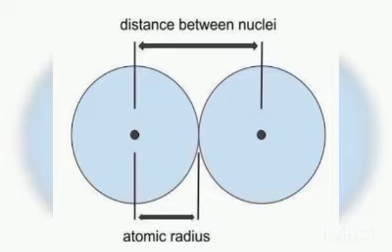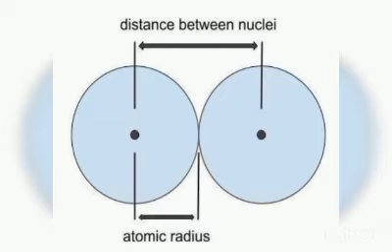It is the distance between the centers of two nuclei. You can see in the picture displayed that the distance between the two nuclei is known as atomic radius. The distance between the center of the nucleus and the outermost or valence electron in an isolated atom is known as atomic radius or atomic size. We have known the definition; now let us see the trend of atomic radius across a period and in a group.